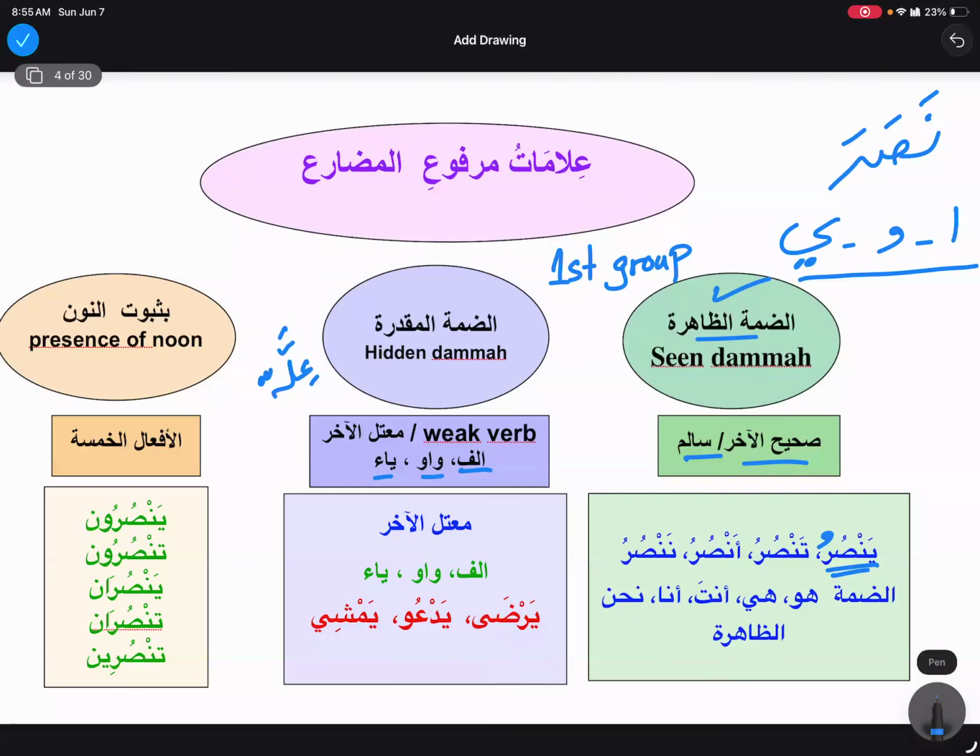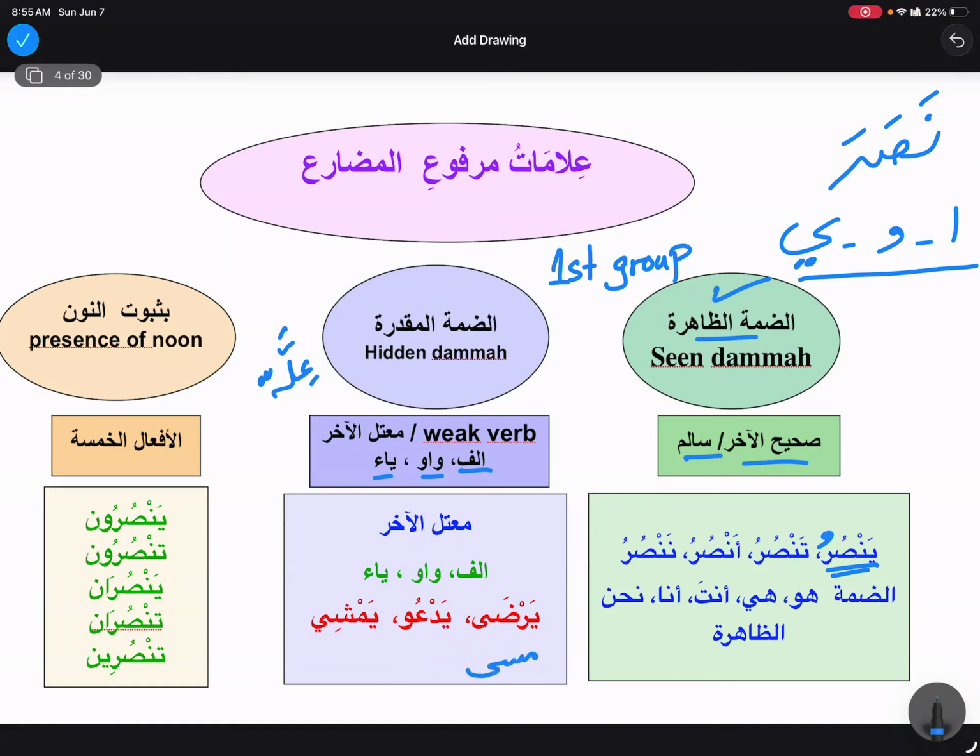Okay, then we have da'a, and it becomes yad'u, like nasara yansuru. Actually it should be yad'u-u, but we do not say that, rather we say yad'u, and now we say dammatul muqaddara. Then yamshi, masha yamshi, from daraba yadribu.